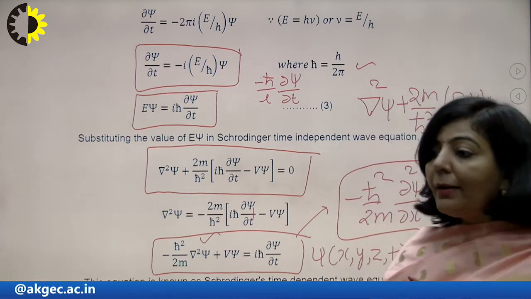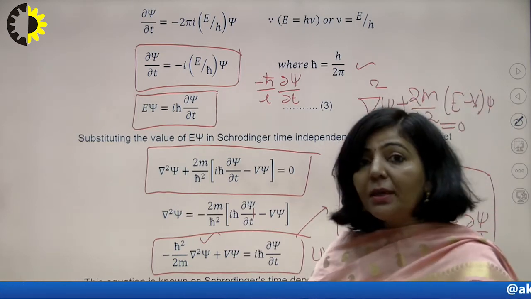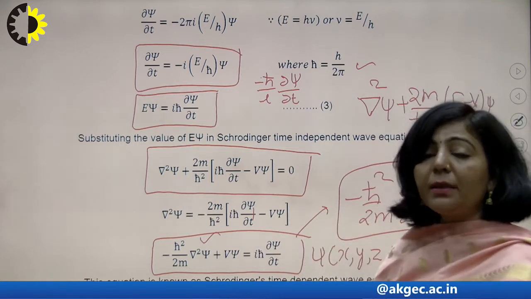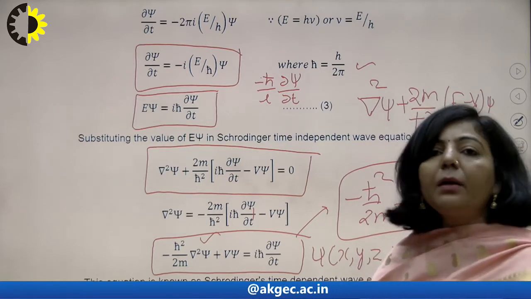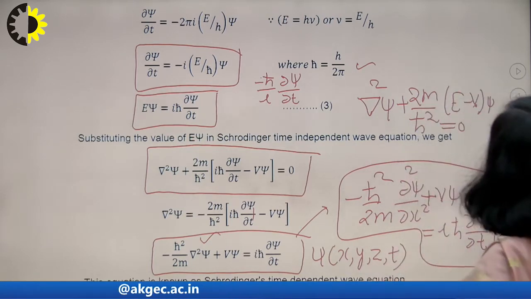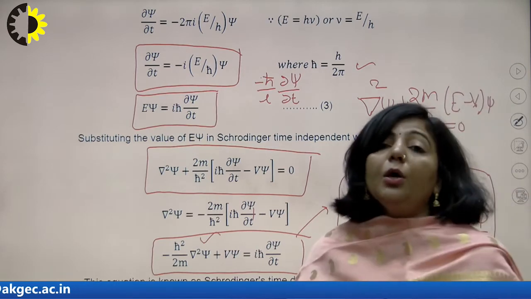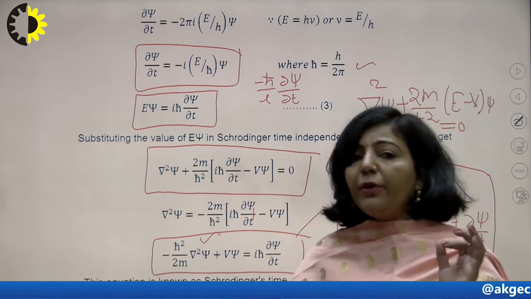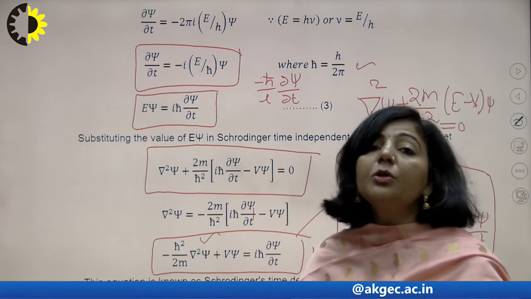So those equations are nothing new, but they are forms of the same Schrodinger equation. The difference is, if you have a microscopic particle and the energy of that particle is independent of time, you will apply the time independent equation, whereas if the energy of the particle depends upon time, you will apply the time dependent equation. So that is the only difference. These 2 equations are wonderful equations in quantum mechanics, because if you want to find the value of any parameter related to that moving microscopic particle, then you will use these Schrodinger equations.